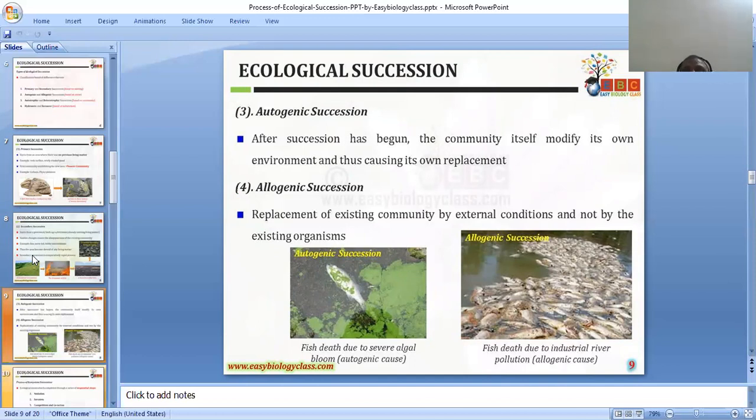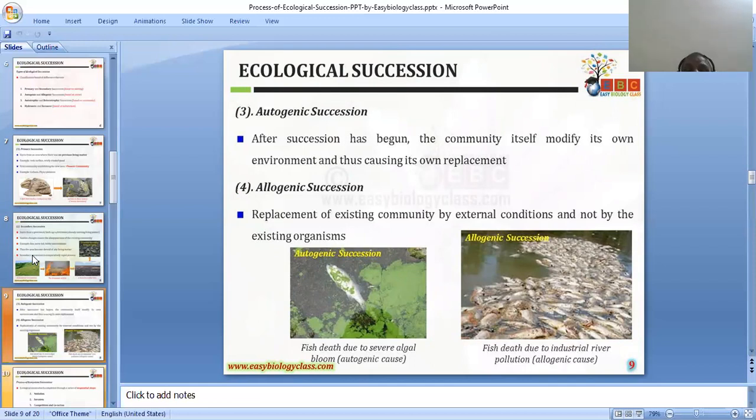Auto means self. You can say the self. After succession has begun, the community itself modifies its own environment, thus causing its own replacement. Allogenic succession means replacement of the existing community by external conditions and not by the existing organisms.